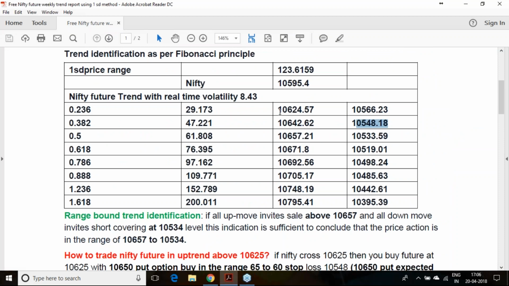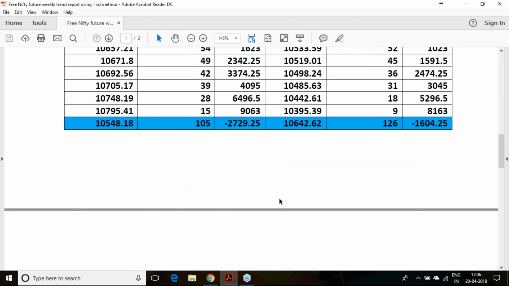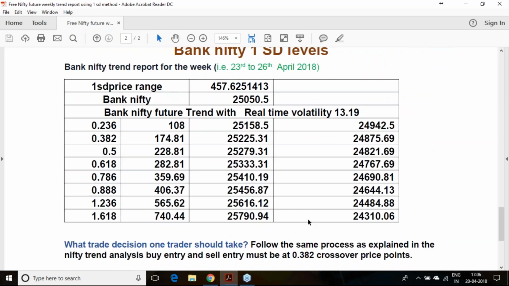Suppose you bought at 10,625 and it has come down to 10,548. Here you have to book the loss and reverse your trade. Reversing your trade means you have to sell the Nifty future and buy a call option. So the same logic you have to follow for the Bank Nifty here.